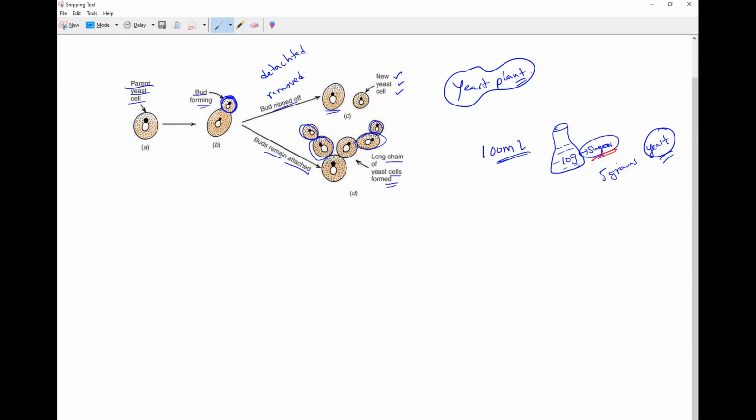Sugar contains glucose. That is the reason. Add 5 grams of yeast powder or yeast granules to the sugar solution and stir it with a glass rod. Take one glass rod and just stir it. Then put a cotton plug in the neck of the conical flask. Like a cotton, you take it and put it at the opening end of the conical flask.